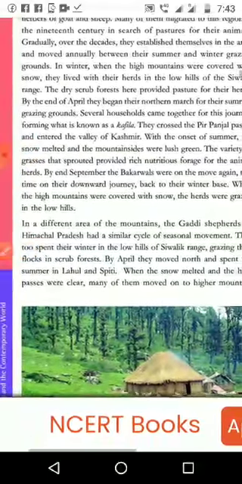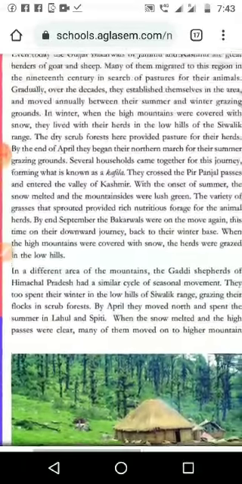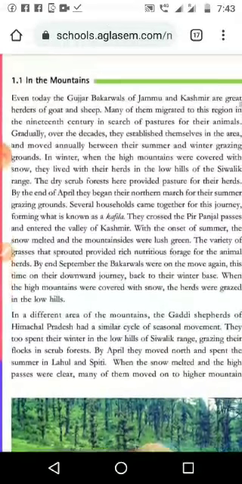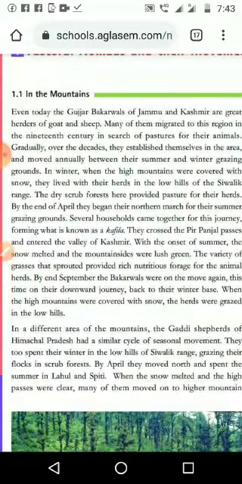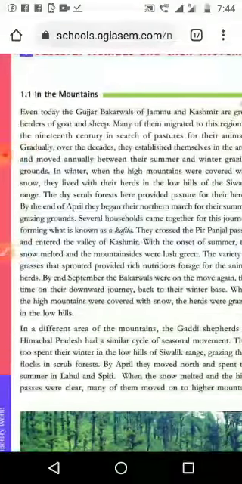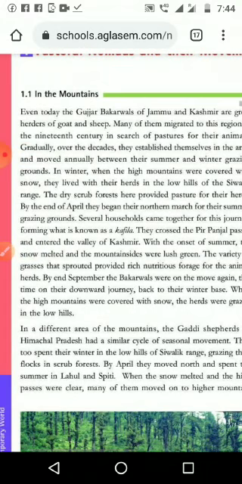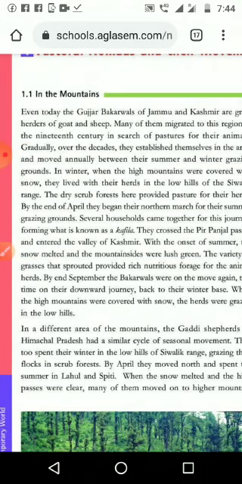So, in this paragraph, only three things we want to understand. The particular group name, that is Gujar Bakarwals, and the area they are living in, Jammu and Kashmir, and they have two movements. First one, in the winter season, they come down to the Shivalik hills, and the goats eat the dried shrubs.